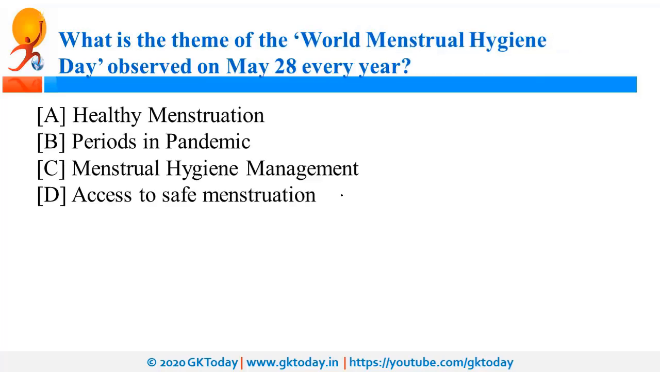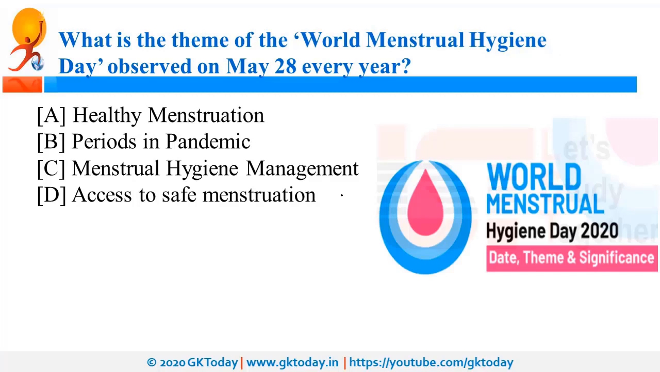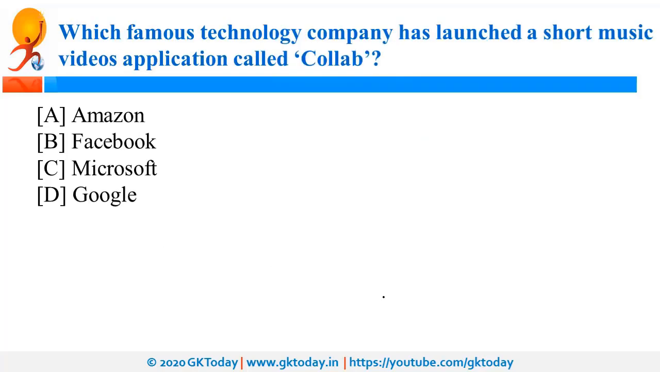What is the theme of World Menstrual Hygiene Day that was observed on the 28th of May? So the theme was periods in pandemic. So every year 28th of May is observed as World Menstrual Hygiene Day, and this is a global initiative that was started by a non-profit organization named Wash United. So it is a Germany-based non-profit organization, and every year on this day it is celebrated. The theme of this year's day was periods in pandemic.